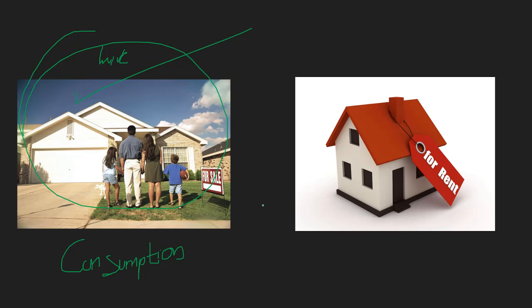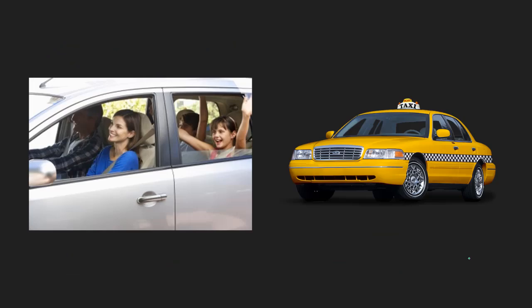Now if he buys a house and rents it out and makes some profit from it, then that is considered an investment. When you buy a house and rent it out to another person and make money out of it, that's not consumption, that's actually an investment. That's the difference between these two.